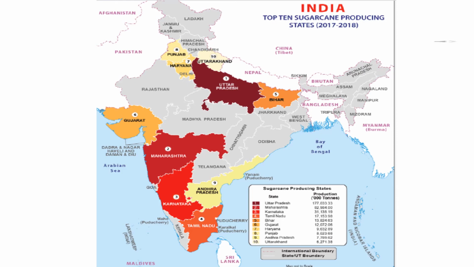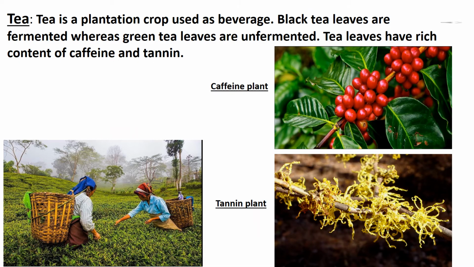Tea. Tea is a plantation crop used as a beverage. Black tea leaves are fermented, whereas green tea leaves are unfermented. Tea leaves have rich content of caffeine and tannin. It is an indigenous crop of the hills in northern China.